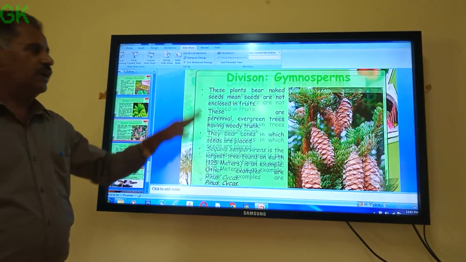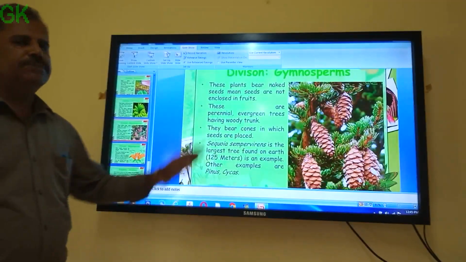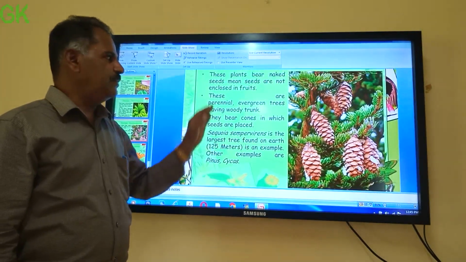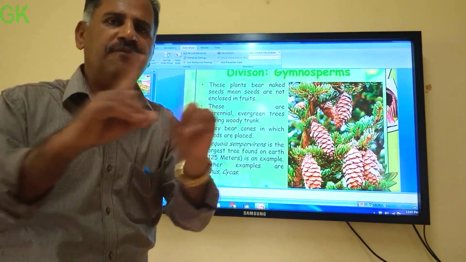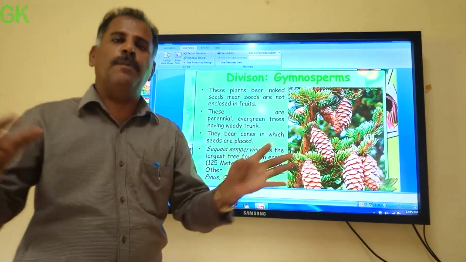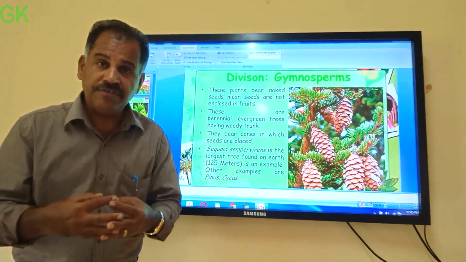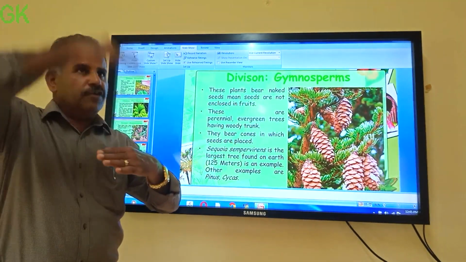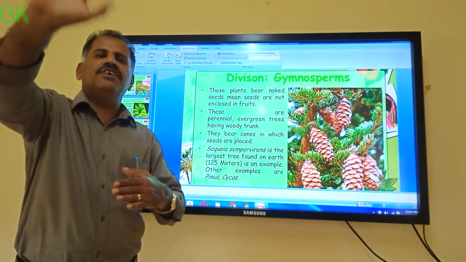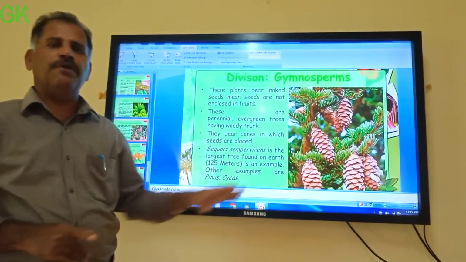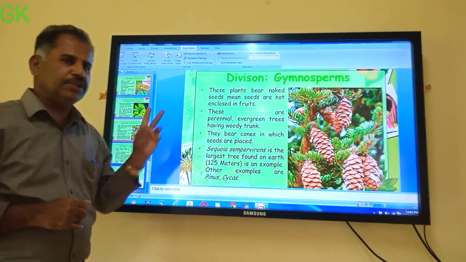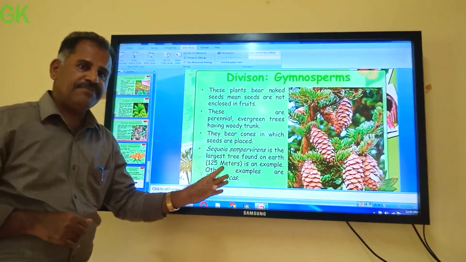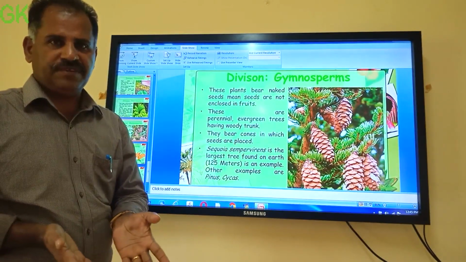Now, after this comes the last two groups, namely gymnosperms and angiosperms. Gymnosperms and angiosperms have a common feature: both of them produce seeds. Whatever groups we have studied before this do not produce any seed. But among seed-producing plants, there are two groups. Which are the two groups? Gymnosperms, and the second one is angiosperms.